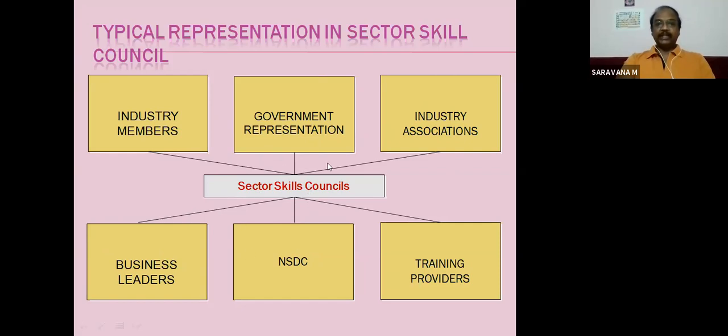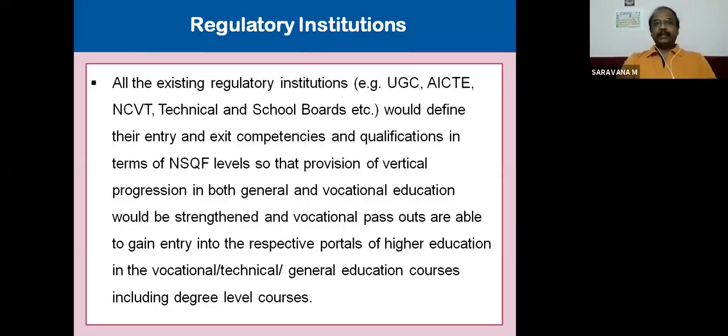So the sector skill council plays a nodal role which links the industry and training providers with the National Skill Development Corporation and also government representation. Then regulatory institutions. What is a regulatory institution? All the existing regulatory institutions, that is UGC, All India Council of Technical Education, NCVT.